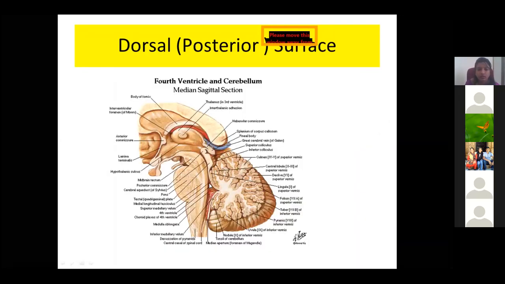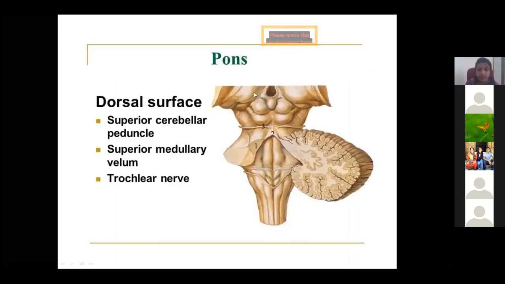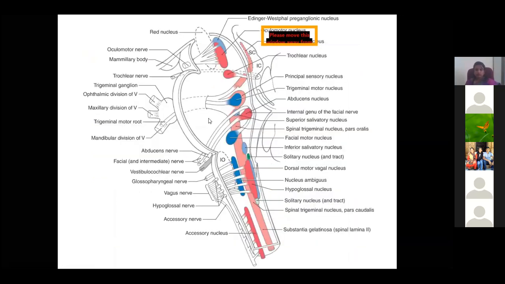And this is a dorsal portion which forms the upper part of the fourth ventricle along with the medulla oblongata. So on the dorsal surface, you can see here the open part of the fourth ventricle. It forms the upper rhomboid shape or triangular shape of the fourth ventricle. Again, you can see the nuclei emerging out, 9th, 10th, 11th cranials, and the trigeminal ganglion and trigeminal parts, ophthalmic, maxillary, and mandibular parts here.